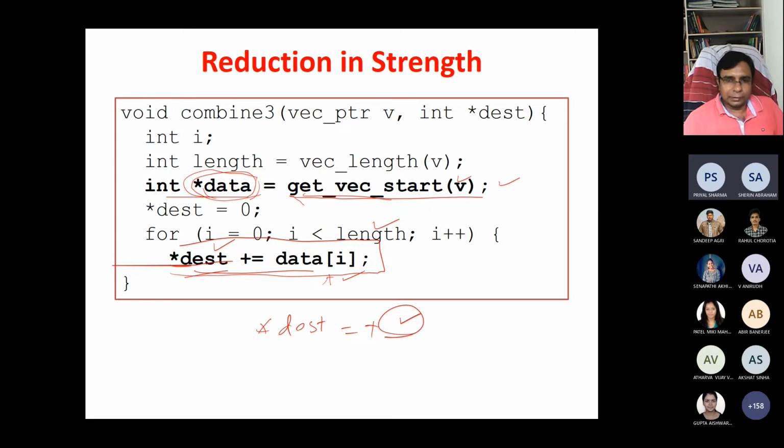You got my point? V is where the actual data is stored. Got it, sir. That is a pointer to the vector, and V was the vector declared. V is already available, and we are declaring another pointer, data, to that vector.